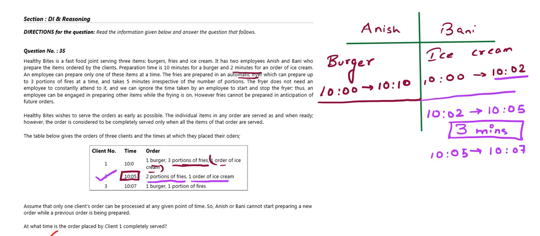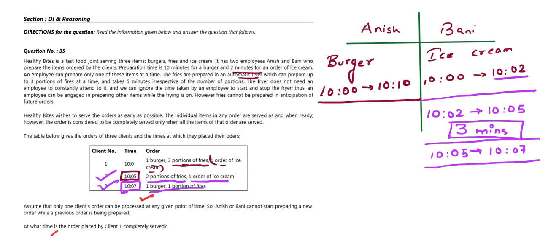Here her work was completed by 10:02. She takes a 3 minute break. Then her work is again completed by 10:07. So as you can see here, again at 10:07 client 3 comes. Exactly at 10:07 client 3 comes and gives the order of 1 burger and 1 portion of rice. So 1 portion of rice means again automatic fryer, so we don't need any employee for that. So let us ignore that part and we are left with only 1 burger.